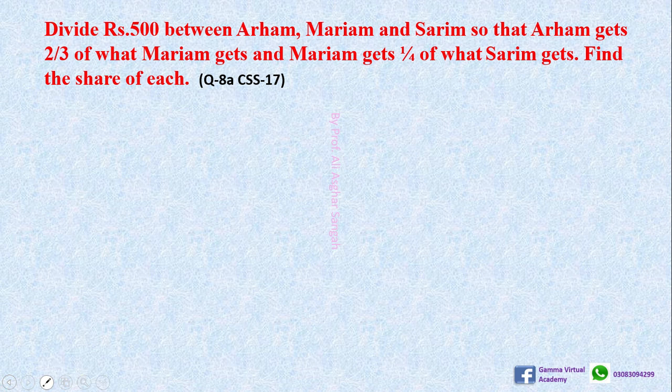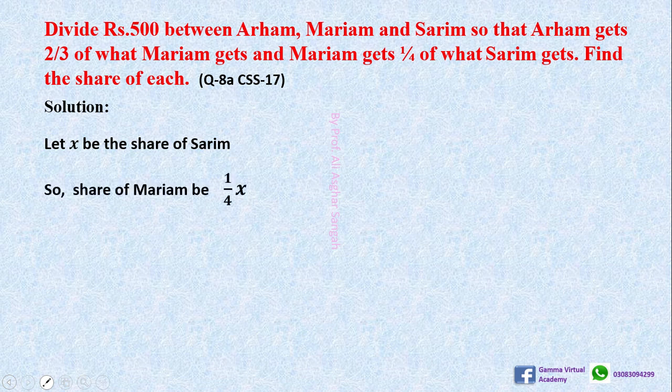For the solution of this problem, we first have to find the ratio between all these three. For finding the ratio, let's use a common symbol or variable between them. X is a common variable in which we can represent the share of Saram. Let X be the share of Saram.